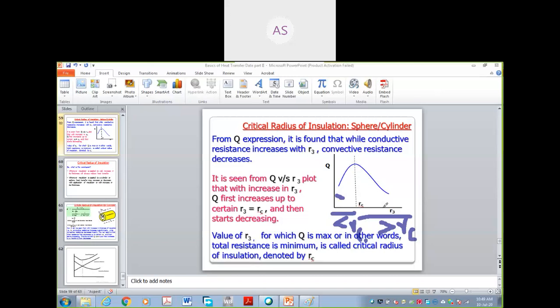This line shows RC. When the radius of insulation is greater than this RC value, then Q will decrease.